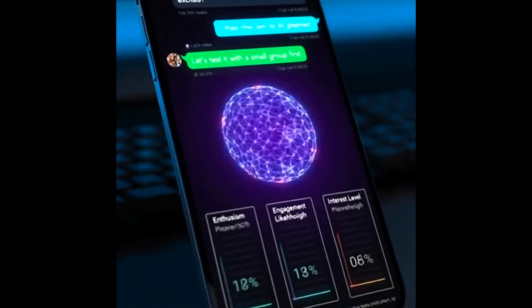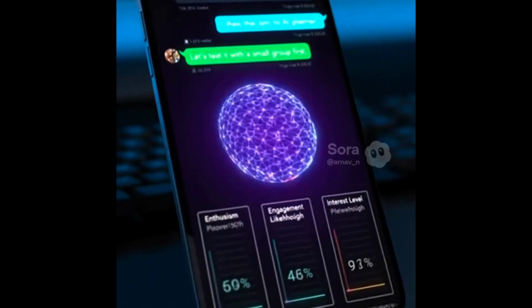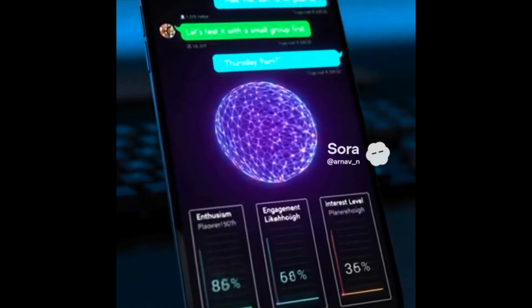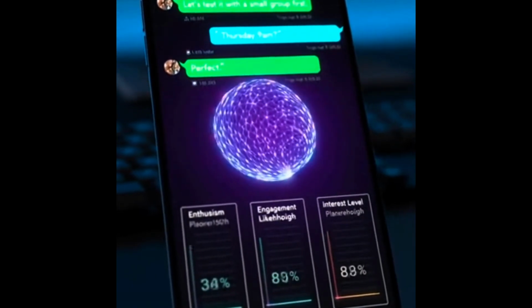After all of that, I put our conversations through the model. These are the scores that the model gave on how engaged the conversation was, and these are the odds that the model gave about how likely this date was to actually happen. Each message hits the network, lighting connections like a brain cell firing. In real time, the system measures enthusiasm, engagement, and the chances this conversation turns into action.